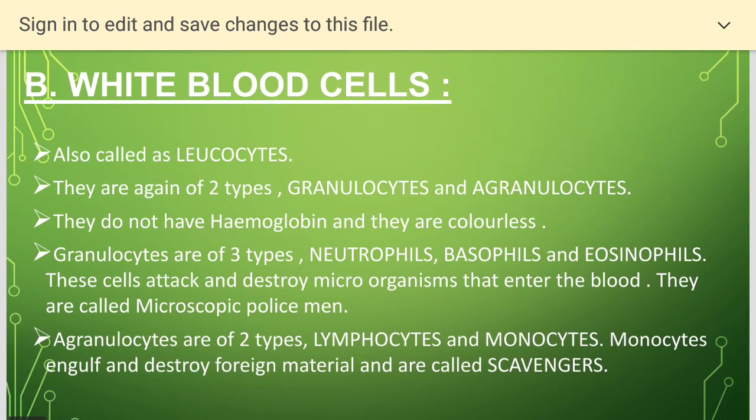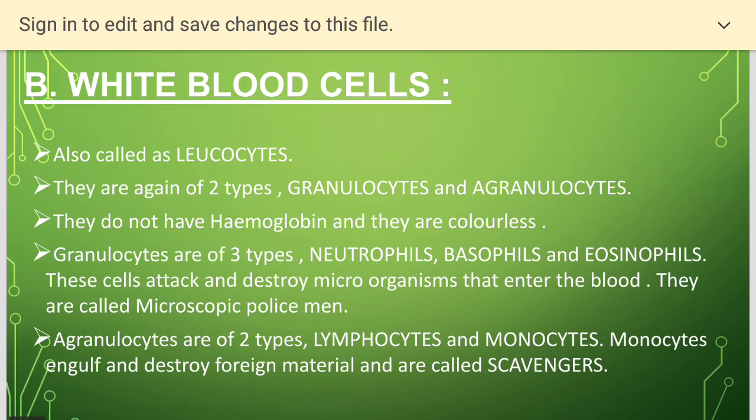The second type of cells in the blood are white blood cells. White blood cells, WBCs, are also called leukocytes. They are of two types, granulocytes and agranulocytes. They do not have hemoglobin, so they are colorless. Granulocytes are of three types: neutrophil, basophil, and eosinophil.